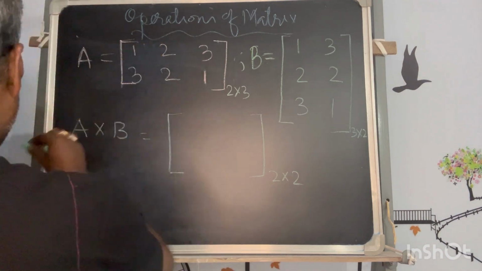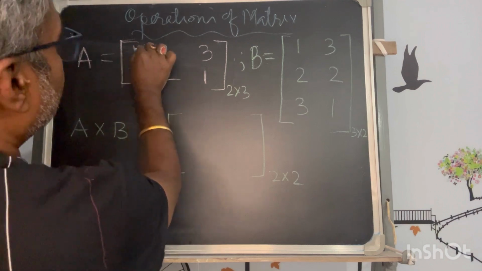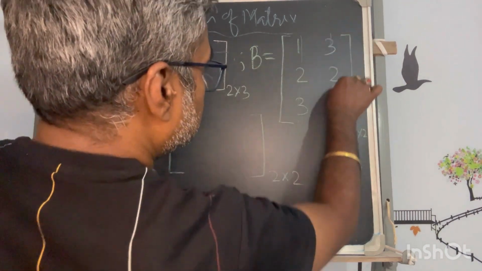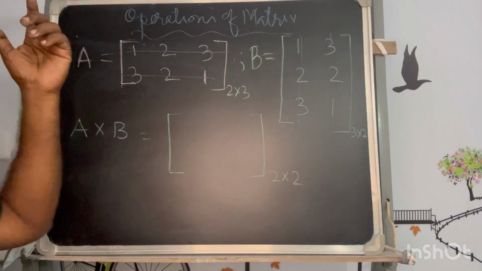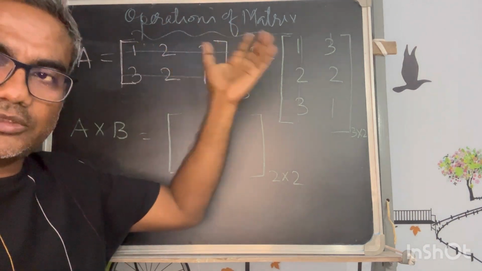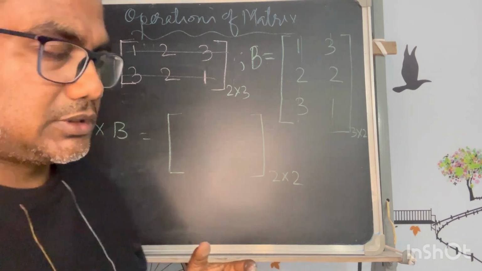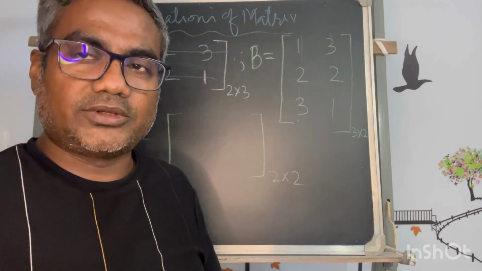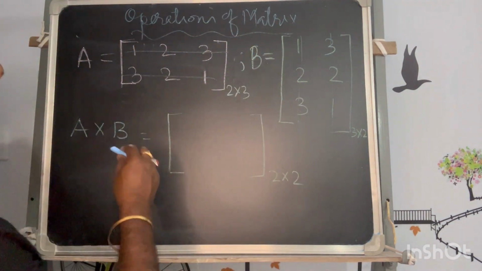I will go on multiplying row by column. This row by this column. That is very simple and straightforward. Whereas if you see the derivation theory, it could be very confusing and much tougher for you. But it is not like that. If you see, the real problem is somewhat very easy.